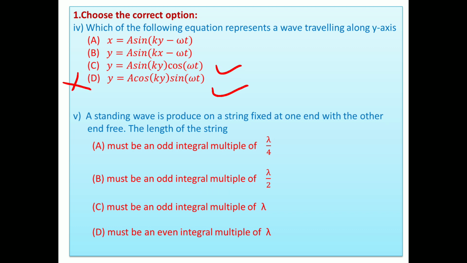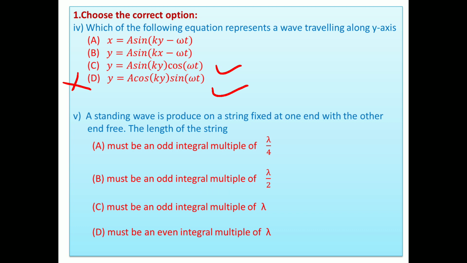Stationary and standing waves do not travel. In equations C and D, the plus or minus x upon lambda term is absent. Here, displacement is not taken as x, y is taken. So these are the equations for stationary waves, not traveling waves.